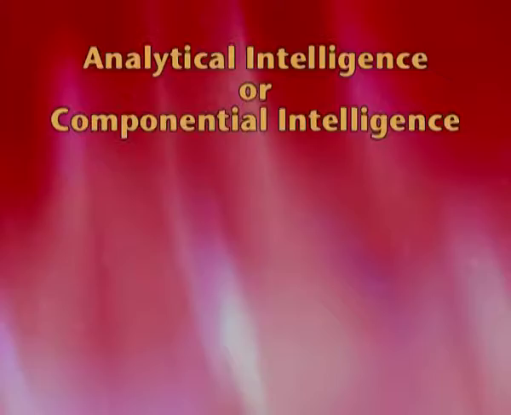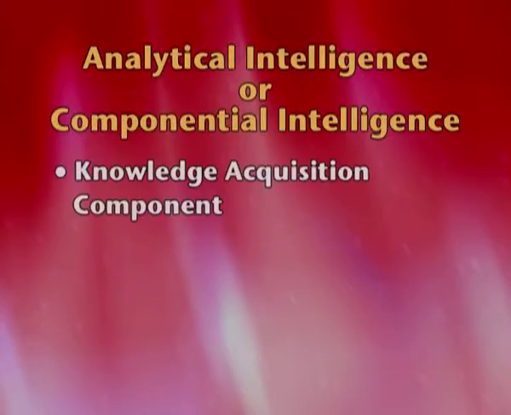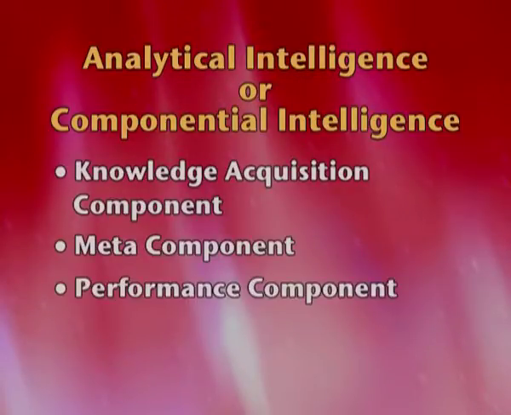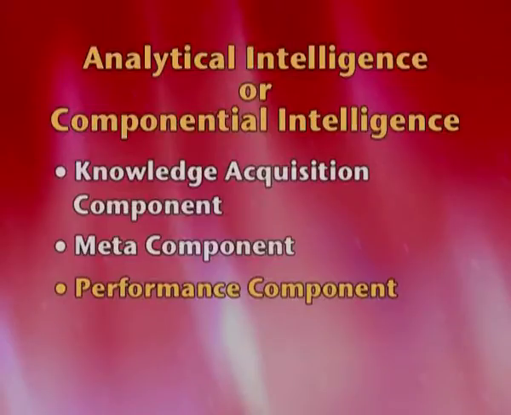Now this has 3 parts. First is the knowledge acquisition component, second is the meta component, and the third is known as the performance component. So for studying, you require the first, acquiring knowledge. Second, you process that, which we call meta components. Meta means higher level cognitive abilities. So using your mind's abilities, you process that data, and then of course you write in the exam, that is the performance component.